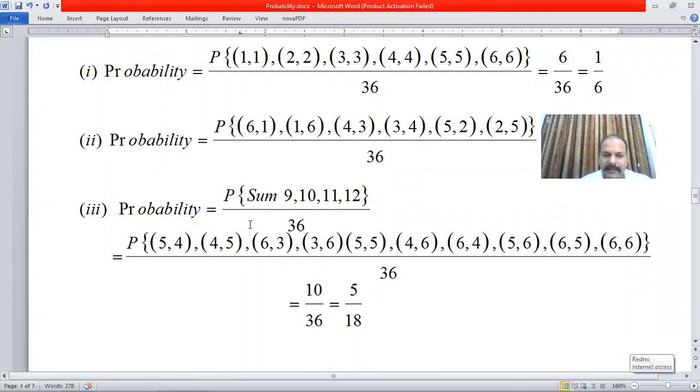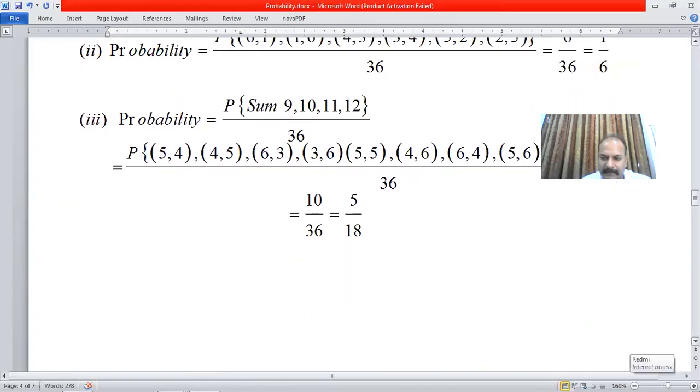I have listed all the cases for 9: 5, 4, 4, 5, 6, 3, 3, 6. Then for 10, it is 5, 5, 4, 6, 6, 4. For 11, it is 5, 6, 6, 5. And for 12, 6, 6. If we count the numbers, 1, 2, 3, 4, 5, 6, 7, 8, 9, 10. So it will be 10 by 36, that is 5 by 18.